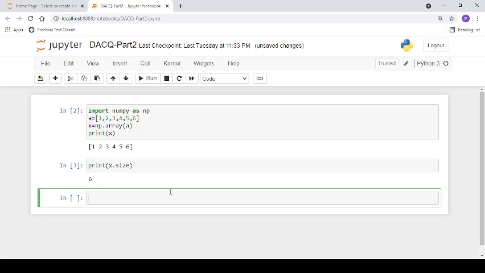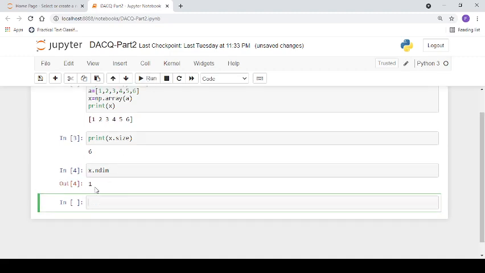Similarly, if we want to know about the dimension, we can write ndim. This attribute returns the number of dimensions of the target array. So here it is 1, because array x is a one-dimensional array with 6 elements. Shape. The shape attribute returns the tuple which shows the number of elements in each dimension.